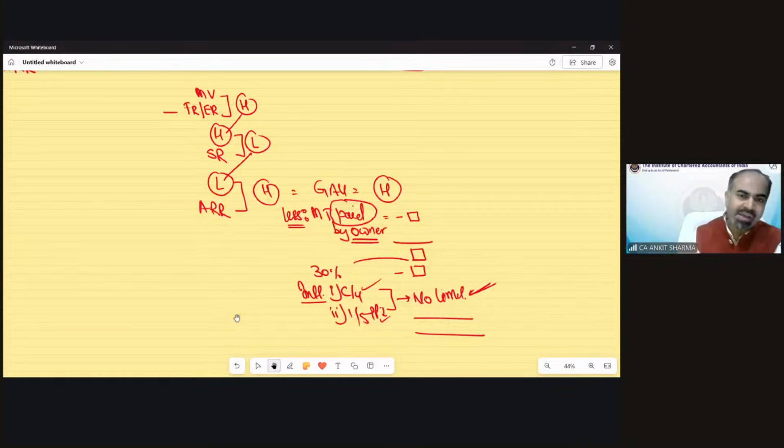Limit would be 30 or 2 lakh rupees. A, B solved. C is not a case. What we have done in D, just 3 steps. And all value would be there in the question. We do not need to calculate municipal value, fair rent. So municipal value, fair rent higher taken, higher standard lower taken, lower ARR taken, higher GAV.